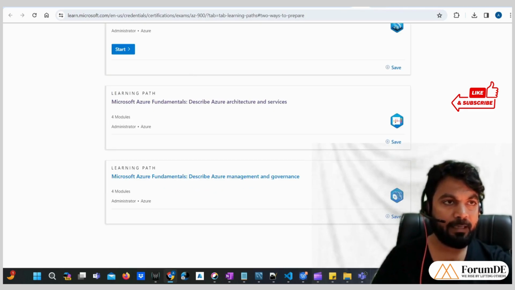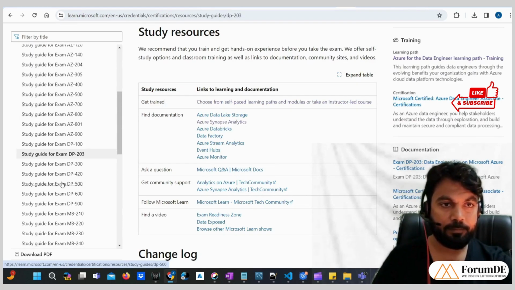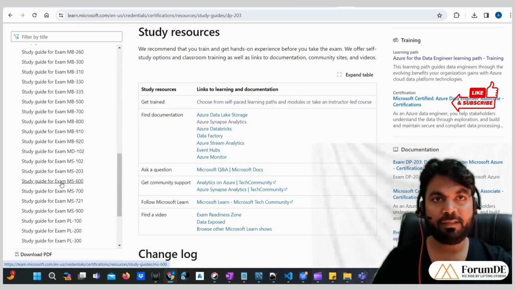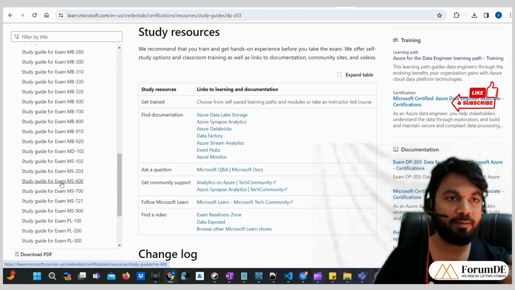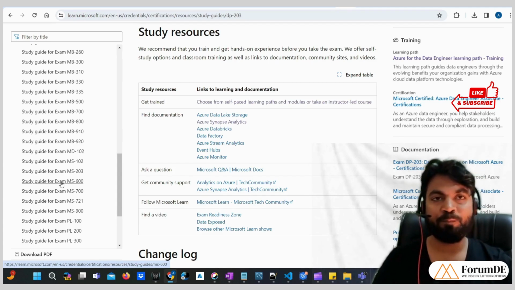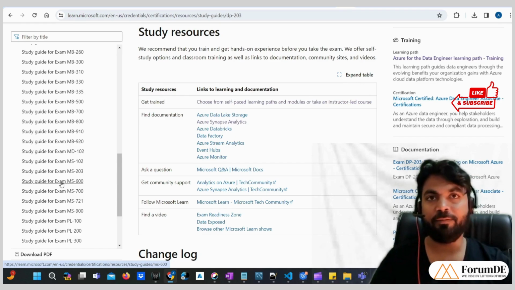Similarly, there are many certifications that have been given here. You see, many different kinds of certifications are there. So whatever certification you want to prepare for, you can go through these docs, and these docs will be really very helpful to you. I'll be putting the URL for this page that I opened in my LinkedIn profile. You can open this Microsoft page at your end and have a glance over it. It will be really very helpful for you.